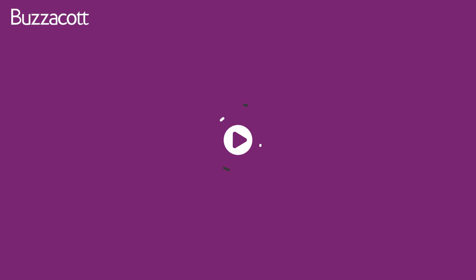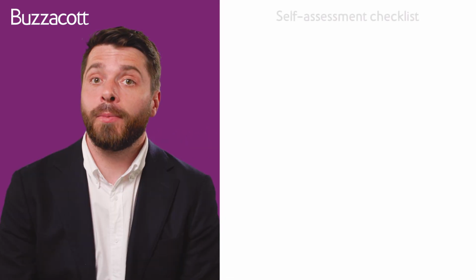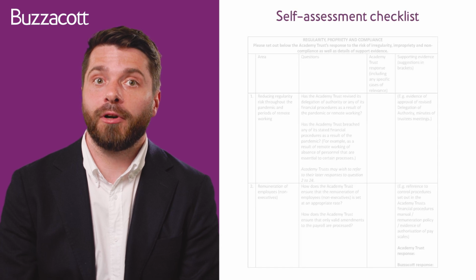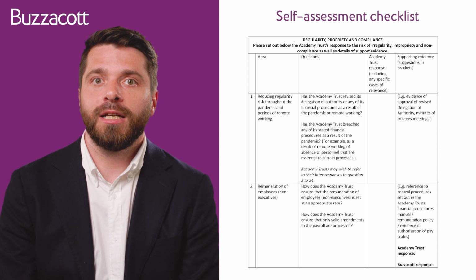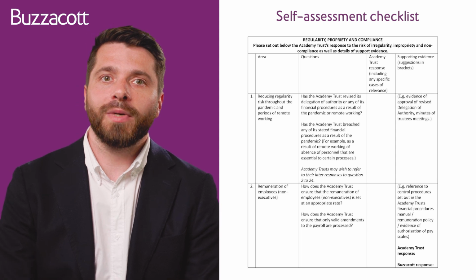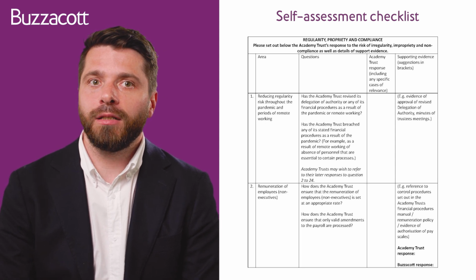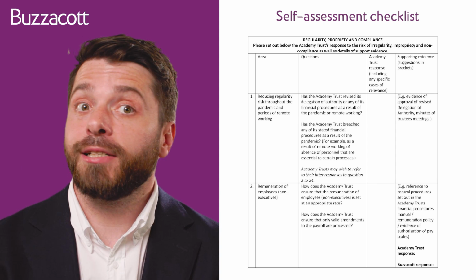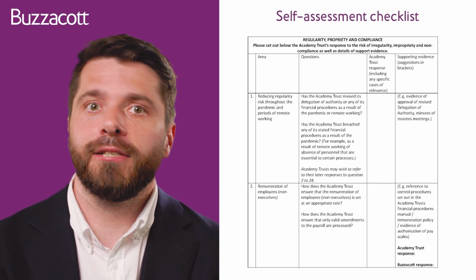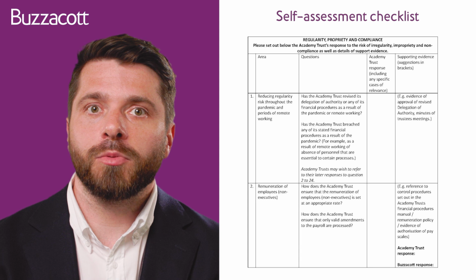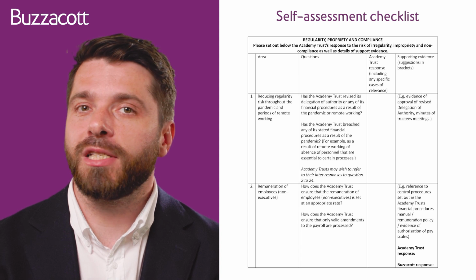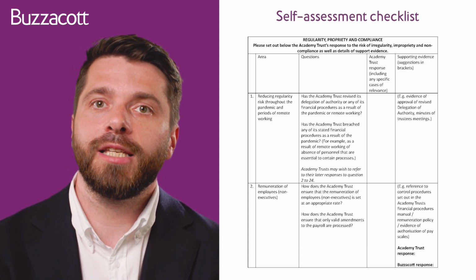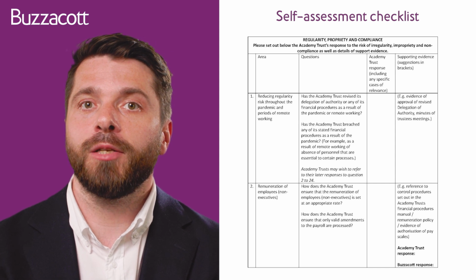So how is it that we go about auditing that, and what do we get you to compile to help us get that assurance? We've prepared a self-assessment checklist for our clients, and we've done that for a number of years as part of the planning. Once we have the planning meeting, we issue that document alongside various other questionnaires, so the fraud questionnaire, the IT controls questionnaire, etc. The regularity self-assessment questionnaire asks a series of questions, and what we do once we receive that is we check your responses to confirm that the risk mitigations that you say should have been in place during the period were in place.